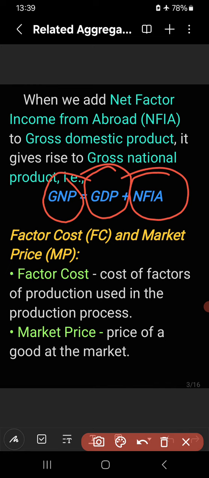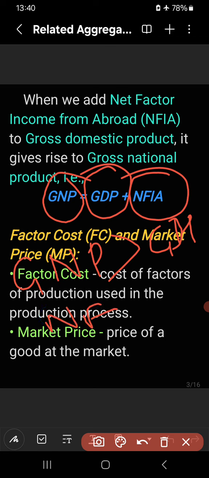If NFIA is positive, that means we are getting more than what we are giving to other countries' people in a particular year, then it becomes positive. NFIA becomes positive means GNP will be greater than GDP, gross domestic product, if NFIA is positive.